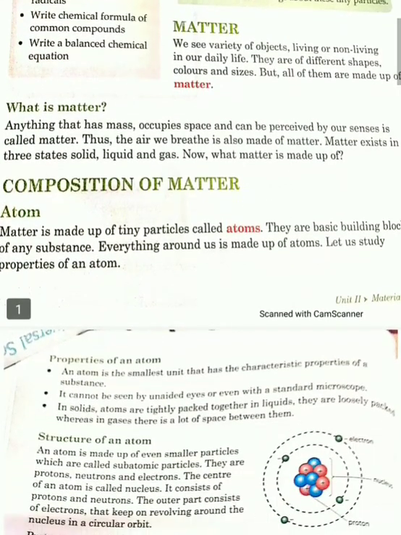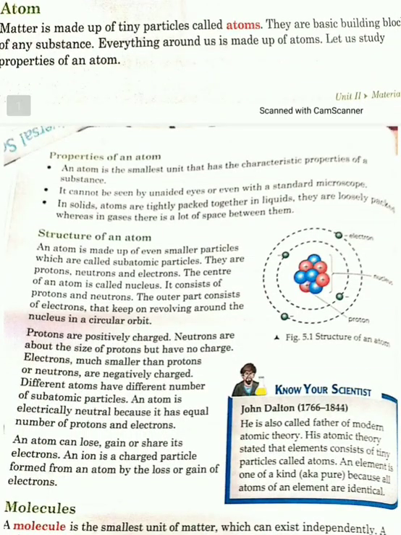After that, structure of atom: I have told you that in our atom structure we have three subatomic particles, that is proton, electron, and neutron. Proton has positive charge, neutron has no charge, and electron has negative charge.